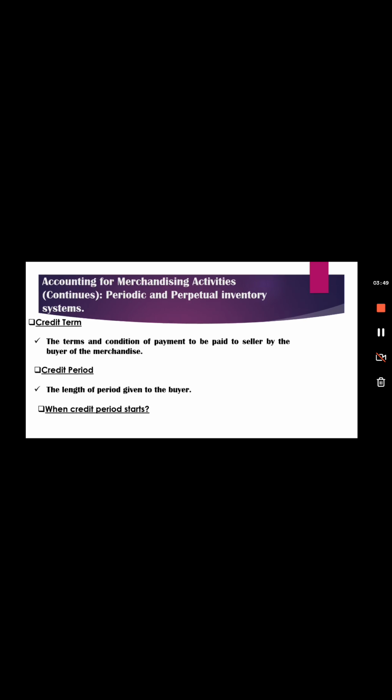And when credit period starts, it begins from the date of sales transaction. Now, what are purchase discounts? These are discounts taken by the buyer, called purchase discount.